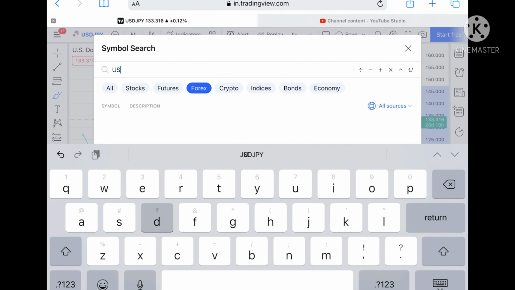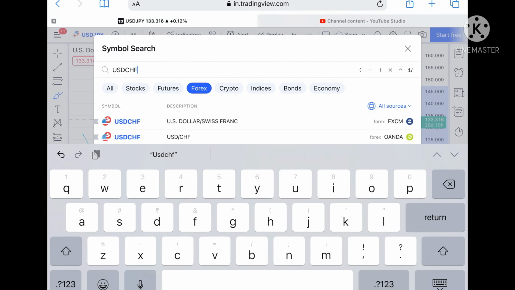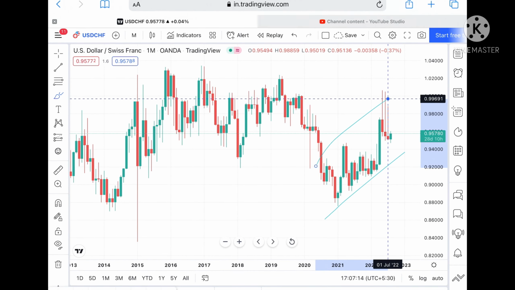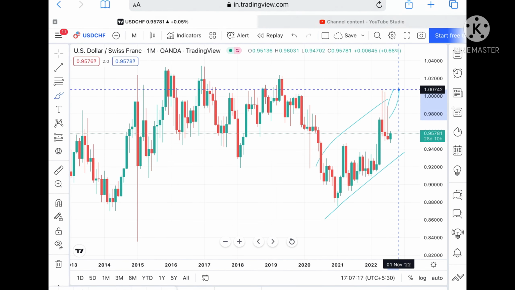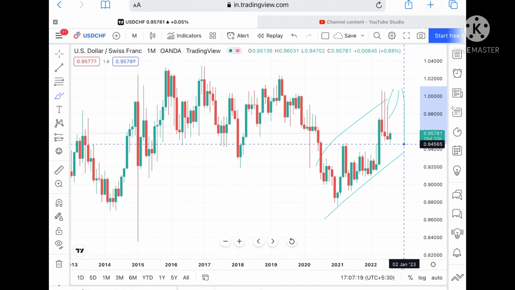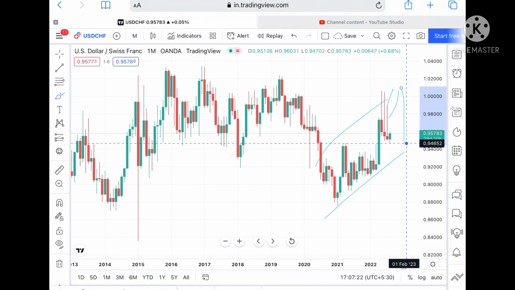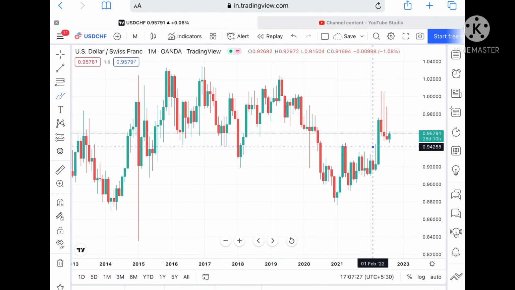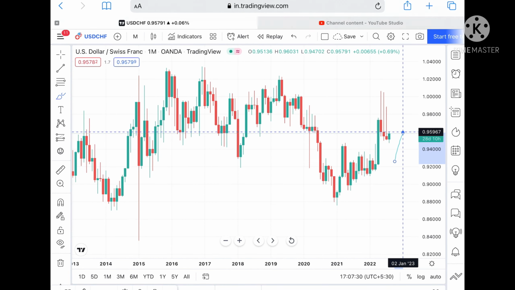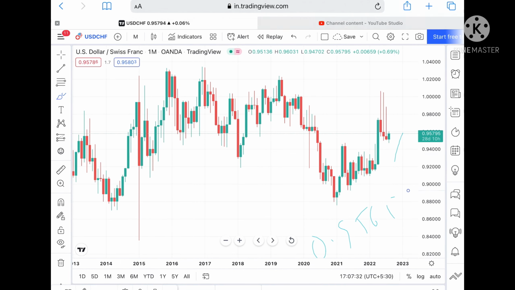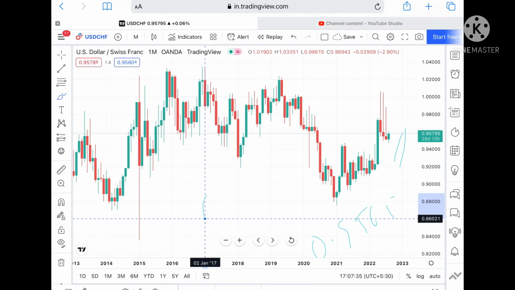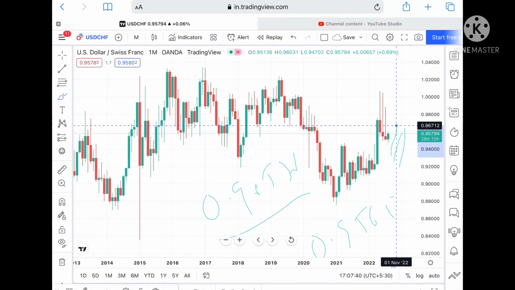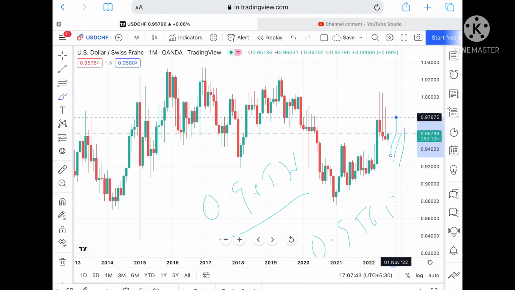Okay, if we talk about USD CHF, it was continuously in an uptrend. After making a high of around 1.00655, we have seen it is continuously moving down. After making a low of 0.94652, we have seen a swing at this particular level, and suppose if this particular level sustains, it can move further high towards a level of 0.95657, and from there towards a level of 0.96536. Suppose if the price goes above that level, then it can go further upside towards a level of